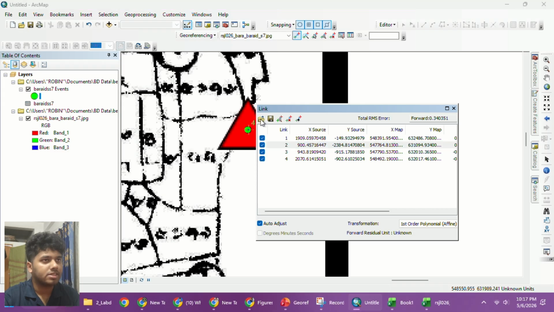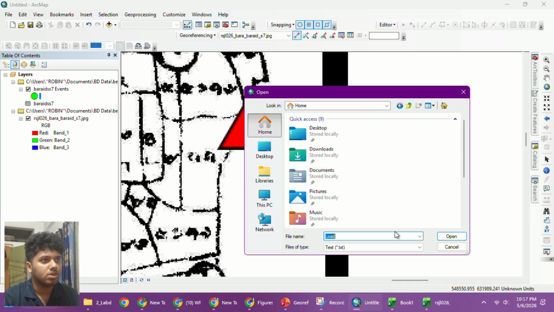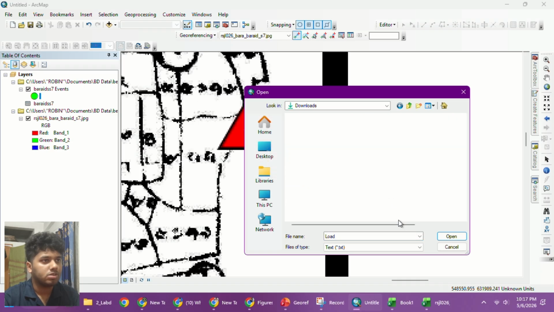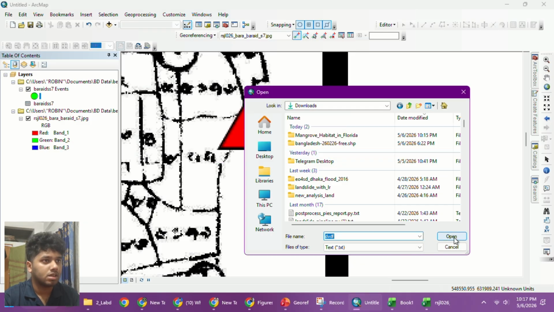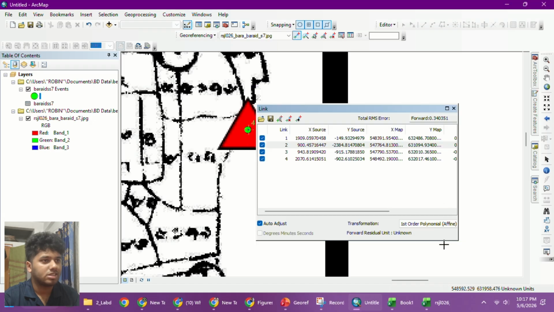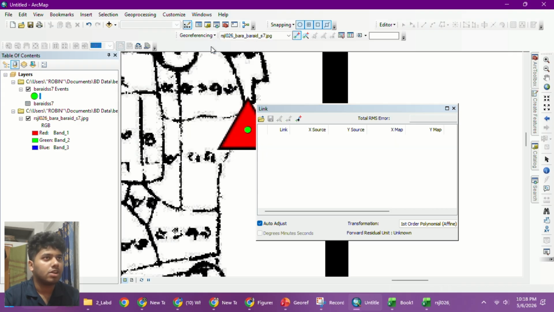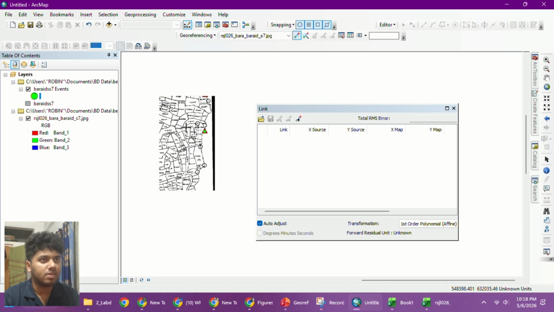Now if I want, I can save the table anywhere I want. I'm gonna just go to downloads and save it like this, and just click cancel, I don't care. Now the fun part, I have just completed my analysis, I mean georeferencing. Now I'm gonna click on here and update georeferencing. Now these values are assigned to the map itself.